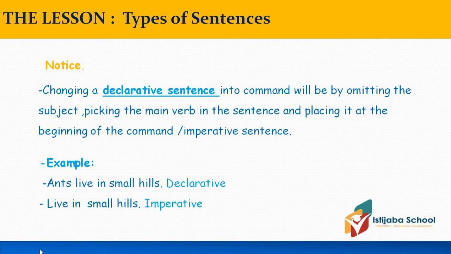Second of all, the second step, we have to begin with the main verb. The main verb here is live. So we have to start with the main verb in the imperative sentence. Live in small hills. So here in this imperative sentence, the subject is omitted. The subject is hidden.